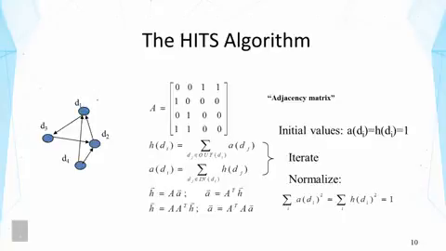But here, because the adjacency matrix is not normalized, what we have to do is, after each iteration, normalize, and this would allow us to control the growth of the values. Otherwise, they would grow larger and larger. And if we do that, then we will basically get the HITS algorithm to compute the hub scores and authority scores for all the pages. And these scores can then be used in ranking, just like PageRank scores.